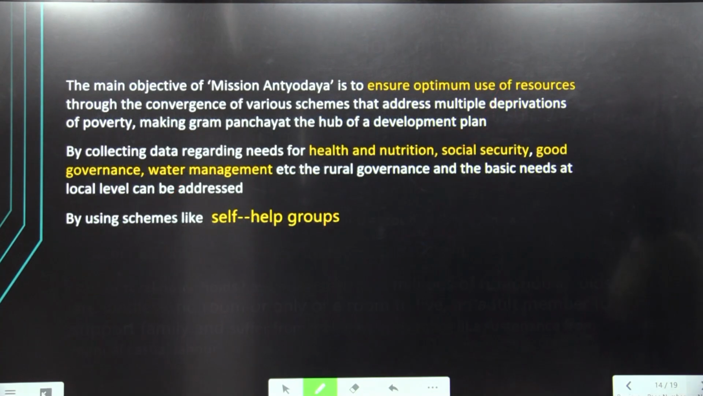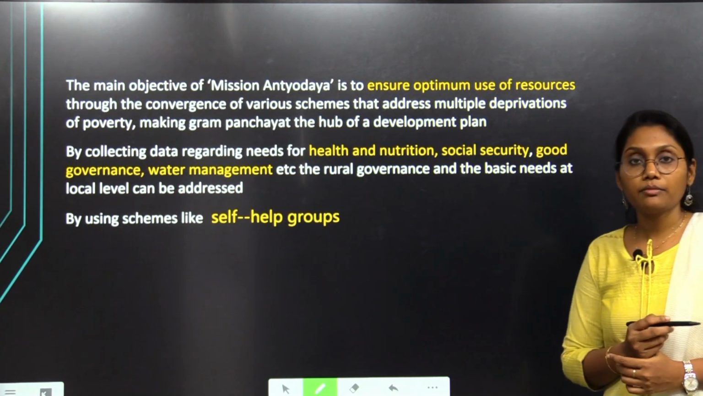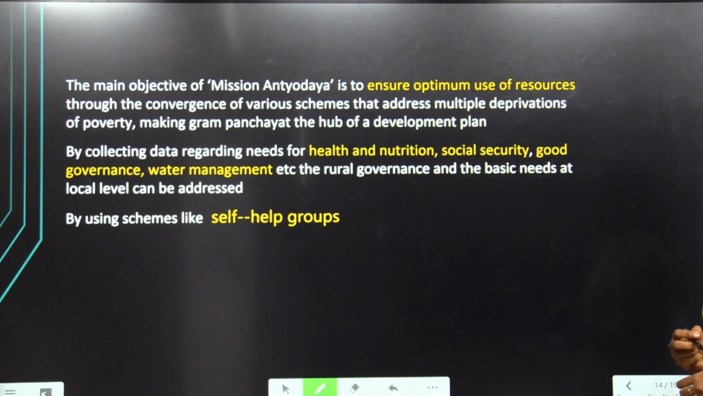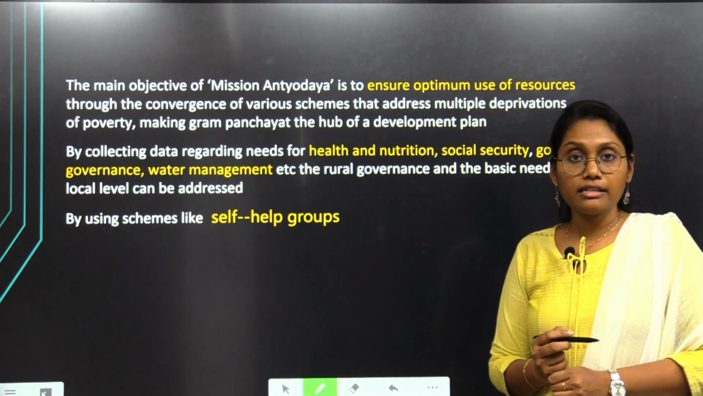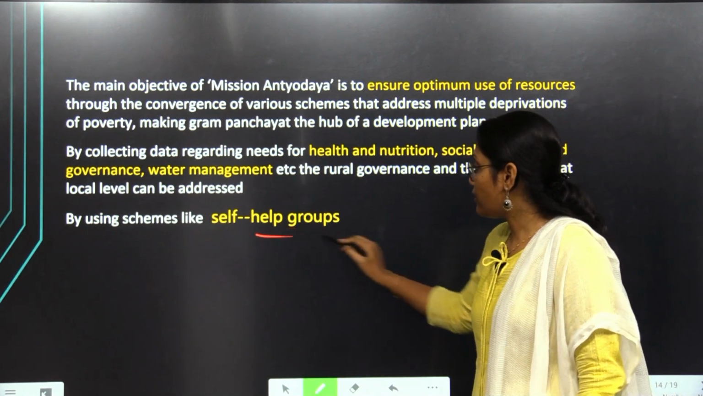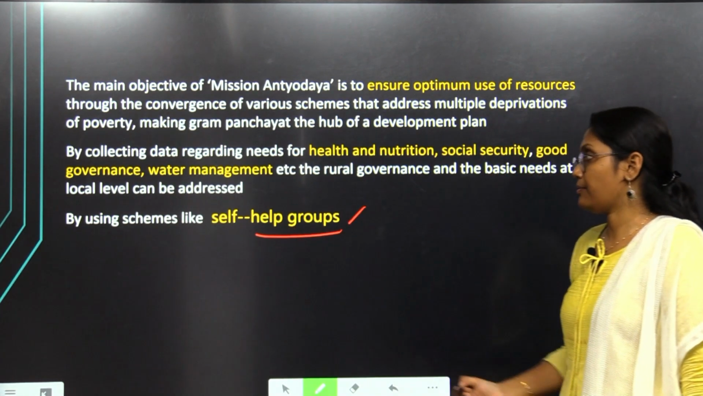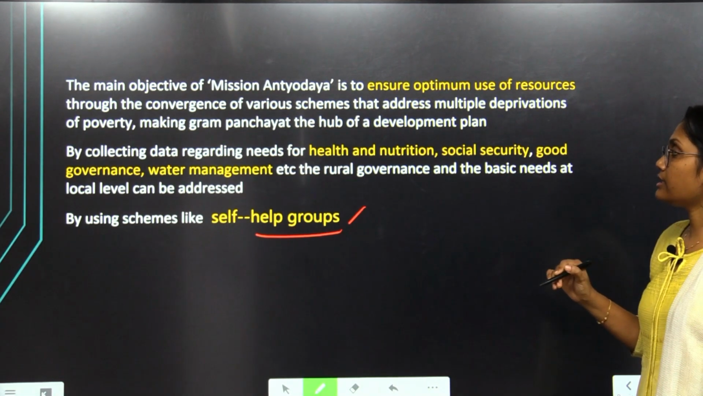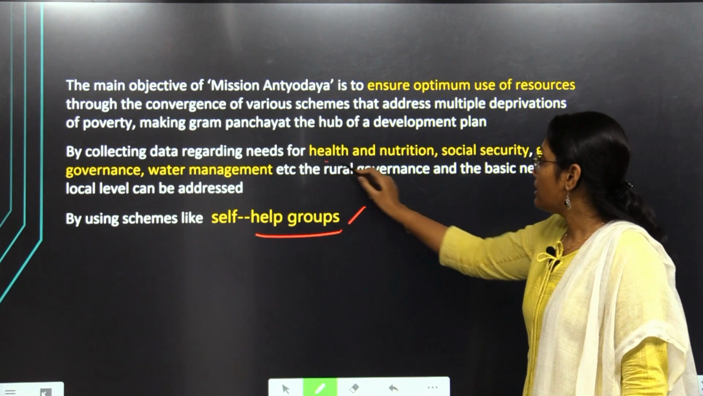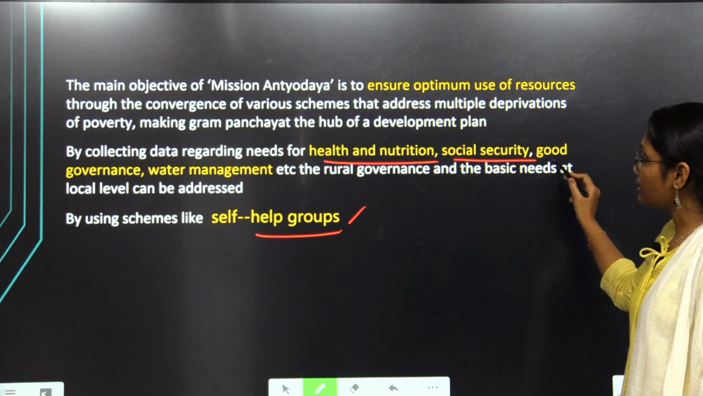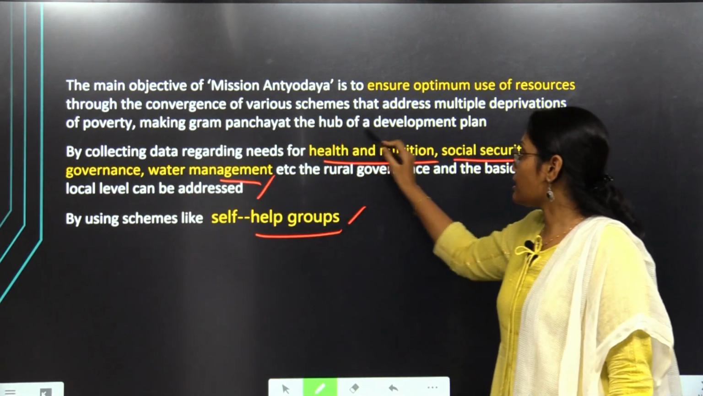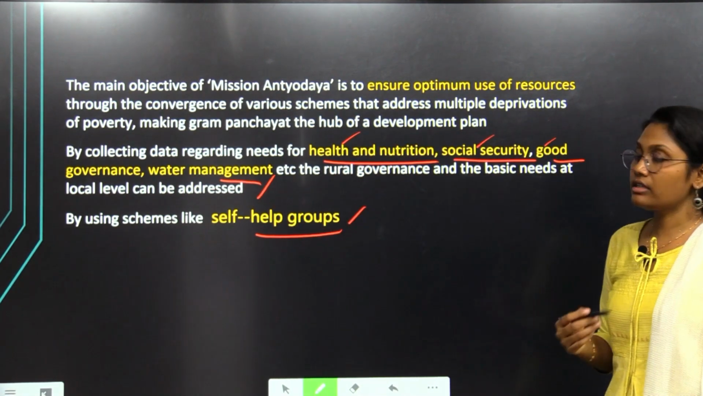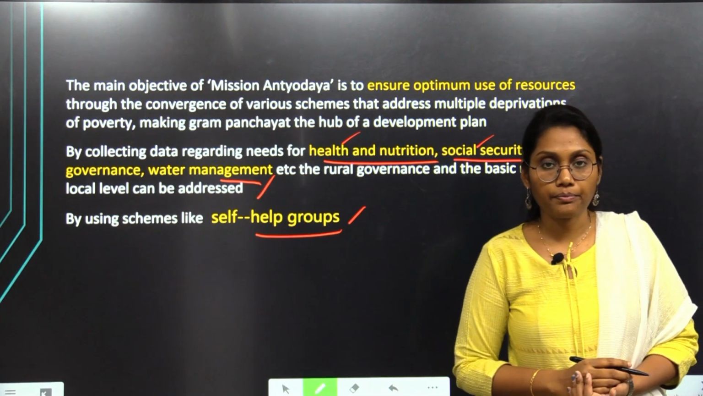So like that, those rural people are undergoing multiple deprivations. Mission Antyodaya should work by utilizing the functions of self-help groups and also encouraging them. It also collects data regarding needs for health and nutrition, social security, good governance and water management. All these areas will be covered under Mission Antyodaya.